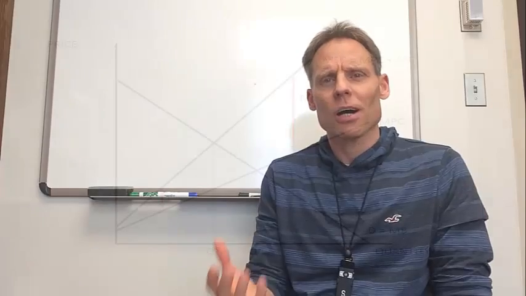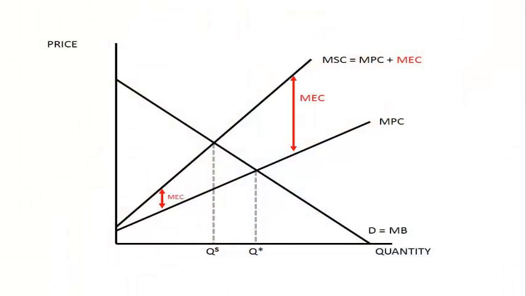The marginal external cost is then the cost of pollution. The diagram we can see right now is showing this fact. You can see that the marginal private cost curve is below the marginal social cost curve. And the marginal social cost curve includes the marginal private cost plus the marginal external cost, the cost of pollution.